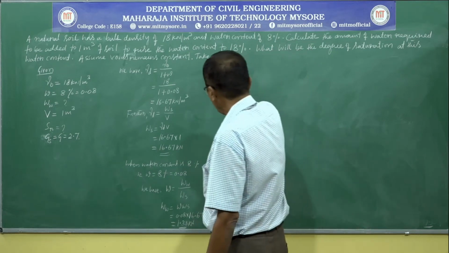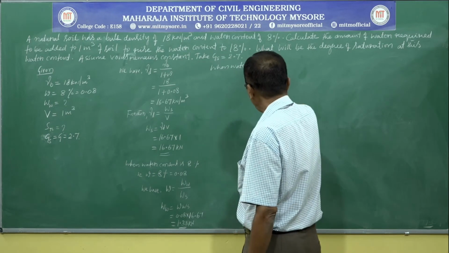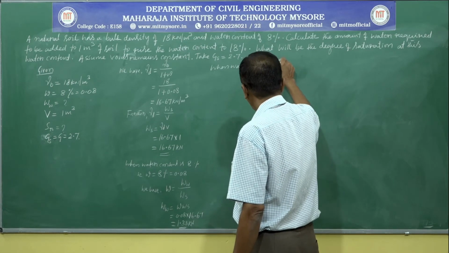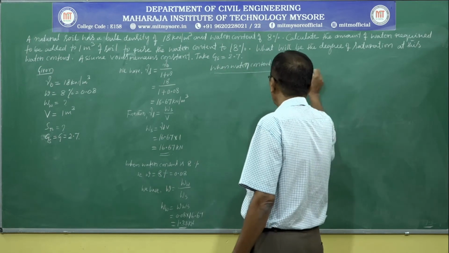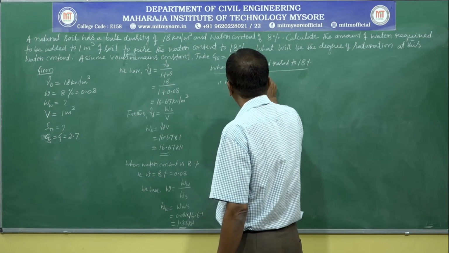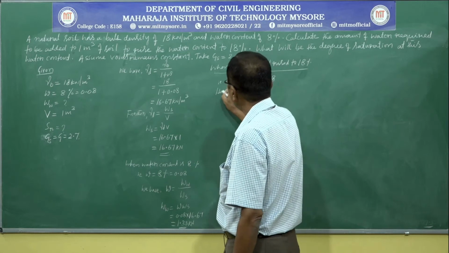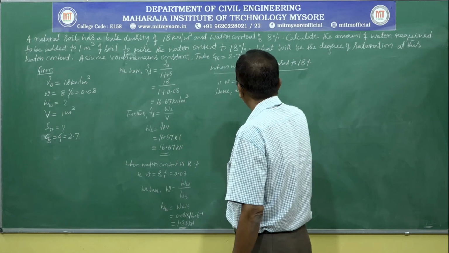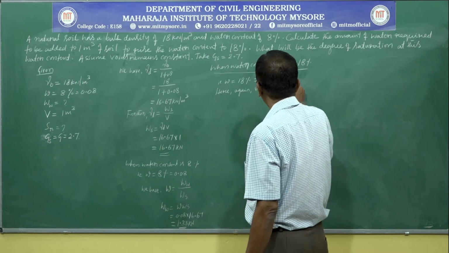Next, when water content is raised to 18%, that is W is equal to 18%, that is equal to 0.18. Here again Ws is the same, because the void ratio is the same, 16.67 kilonewton.